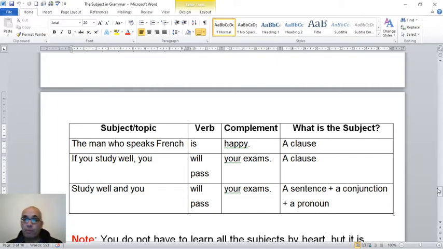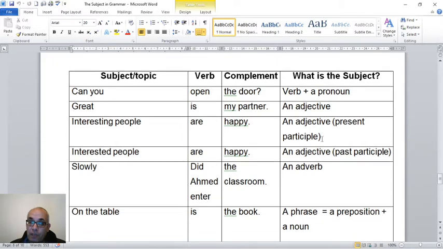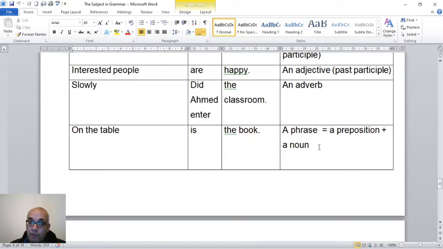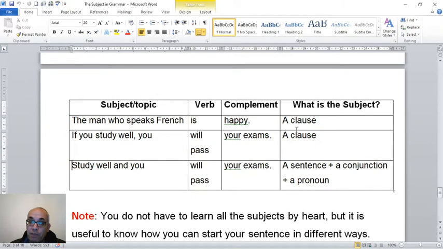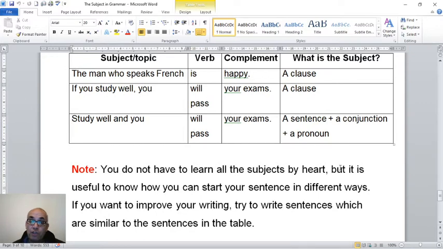We can use a complex subject. We can start our sentences with verb and pronoun. We can start our sentences with an adjective. We can start our sentences with an adverb. We can start with a phrase. The subject can be a clause. The subject can be a sentence and conjunction. So that's really good if you can start your sentences in different ways. And as I said, this is going to help you to produce colorful language.